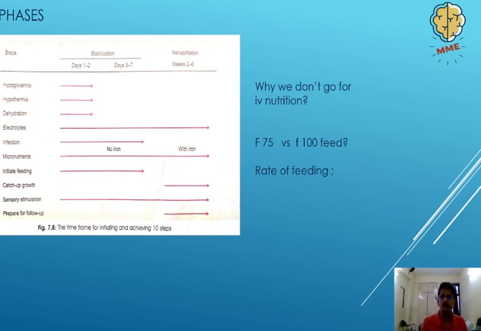And one of the functions of insulin is that it moves the ions from the extracellular compartment to the intracellular compartment. This will lead to hypomagnesemia, hypokalemia, and this will ultimately cause an increase in the edematous condition. So we have to be very careful that we start off slow, we start off small, and then slowly go on to increase the calories of the children.